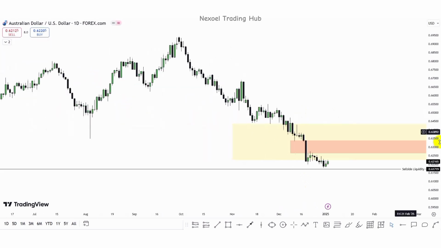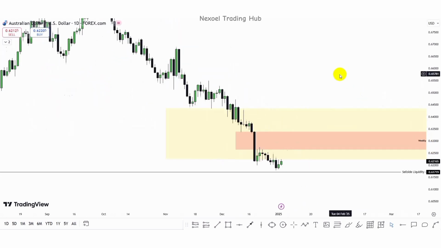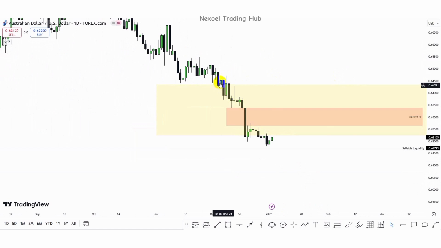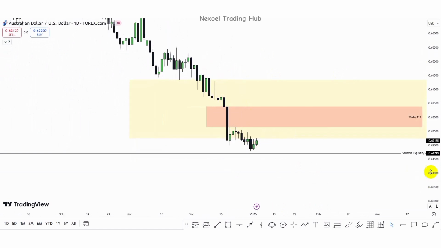So let's check the daily time frame. Here in the daily time frame, all we can clearly see is that we have the downtrend, how price has been falling to the downside. We have this impulse movement to the downside. Price gave this pullback, so we can see this rough price delivery here.